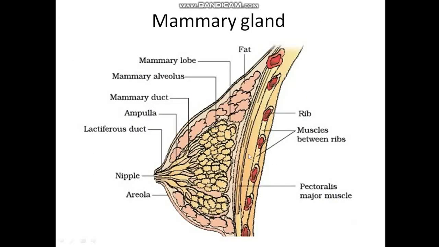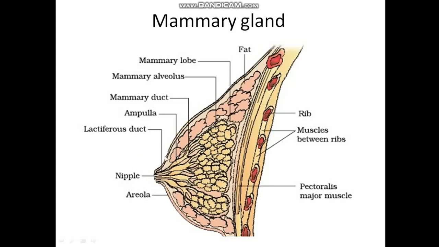Here what you are seeing is the structure of the mammary gland, which is a characteristic feature of a female mammal. These mammary glands are usually functional in all females, not in males, due to hormones. They are also called breasts. Breasts are paired eminence structures situated in front of the pectoralis major muscle. Each breast at its center has a sucking structure called the nipple, surrounded by pigmented skin called the areola.